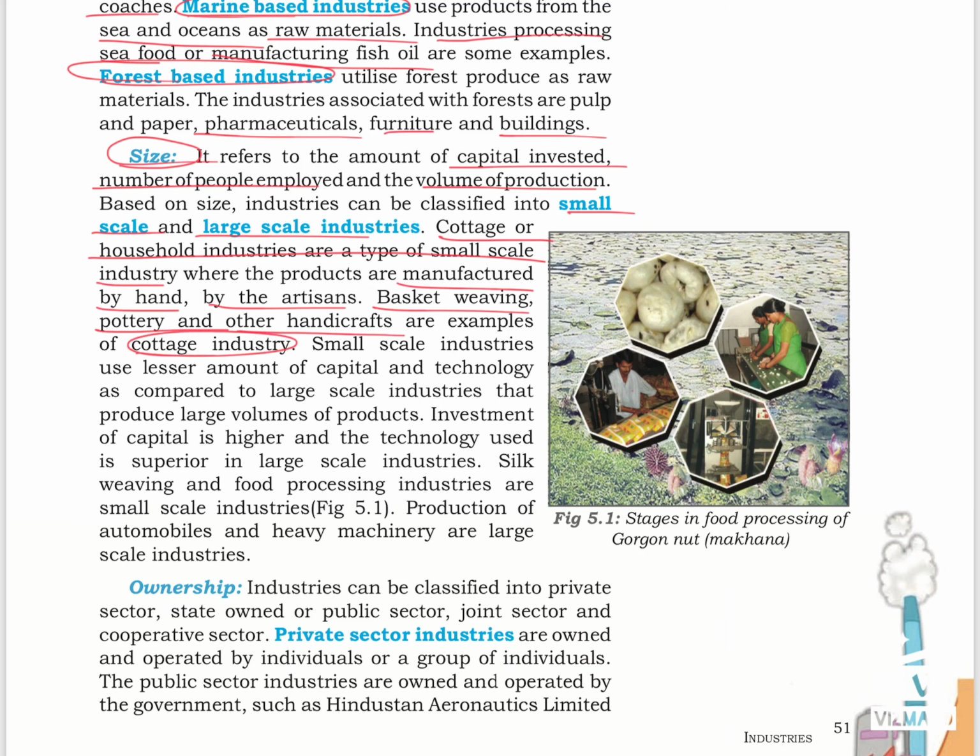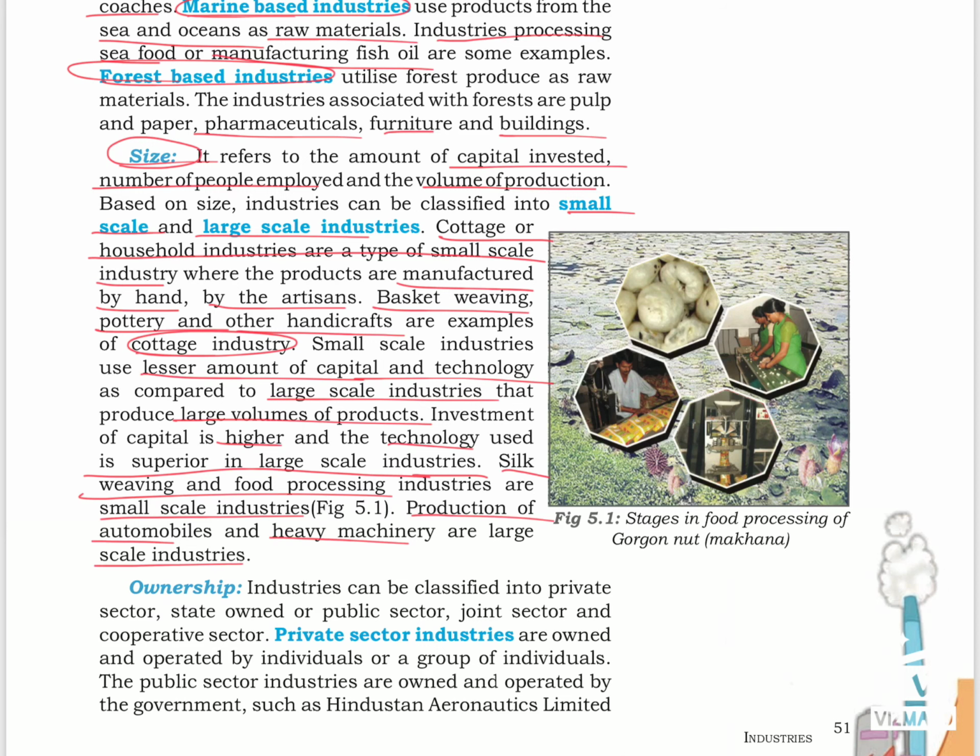Small scale industries use lesser amount of capital and technology as compared to the large scale industries. Generally, large scale industries produce large volumes of products. Investment of capital is higher and technology used is also superior in the large scale industries. Silk weaving and food processing industries are small scale industries. Production of automobiles and heavy machinery are large scale industries.